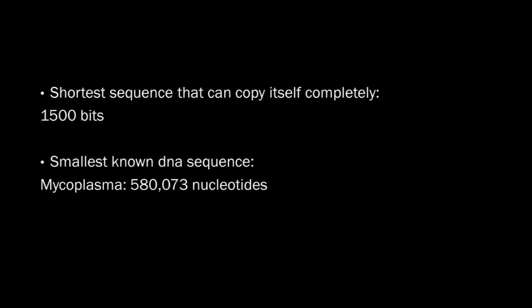One scientist has determined that it would require at least 1500 errorless steps for a code to be able to copy itself. That's 1500 bits. That's a lot more than the 1000, which is the maximum for the ultimate randomizer. The smallest known DNA sequence in an organism is in a parasite called mycoplasma. It's more than 500,000 nucleotides long, so that's a whole lot larger.